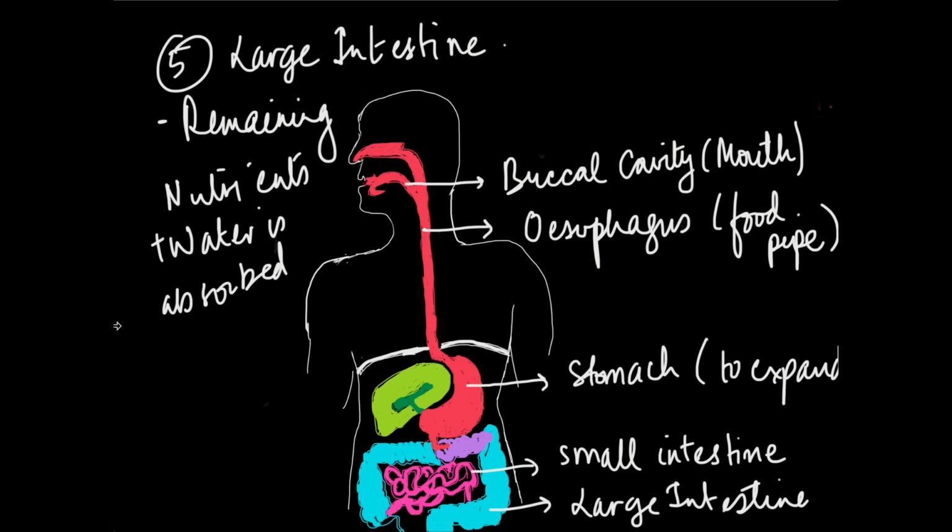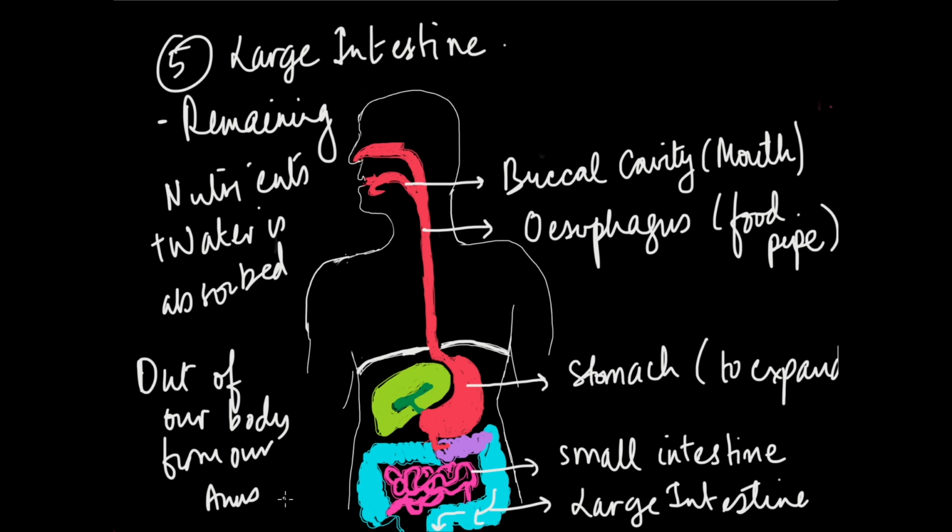And finally, when there is nothing more to absorb from the food, the waste then travels from the large intestine out of our body from our anus. So, this is the journey of our food and how it is digested.